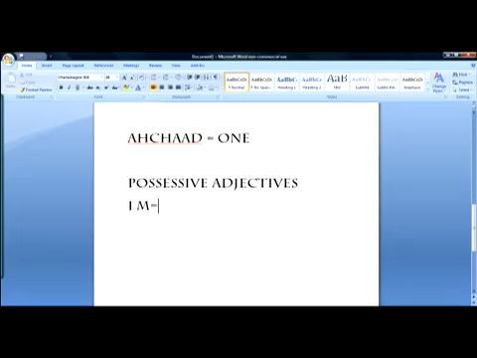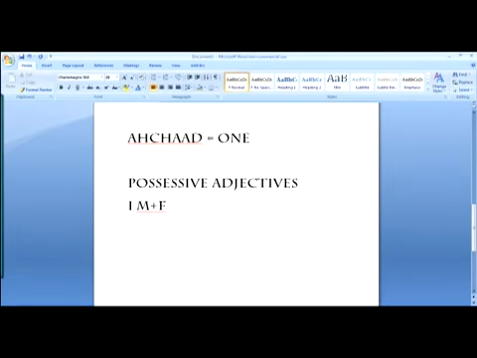Let me put this in parentheses just to separate it from the I at the beginning. Okay, I, male or female, is Anya. Okay, you, male or female, is Atha.